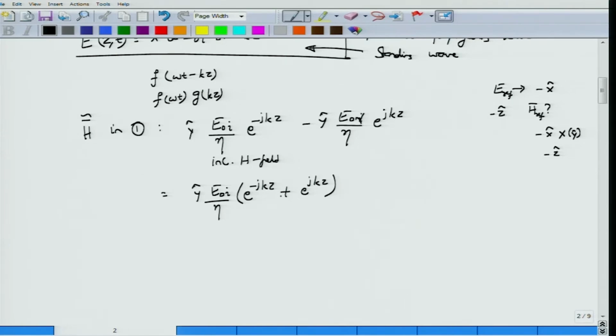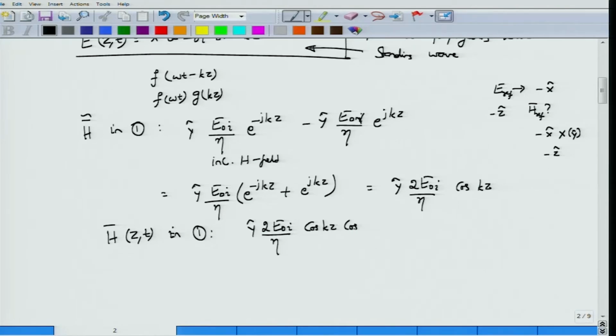Again, this e power minus jkz plus e power jkz can be written in terms of cos kz. So this becomes 2 times E0I by eta and cos kz. Again, this is an example of a standing wave, because you can actually write down the complete magnetic field H as a function of both z and t in region 1, and that would be equal to y hat 2 E0I divided by eta cos kz cos omega t. Okay. So this is the expression for magnetic field.